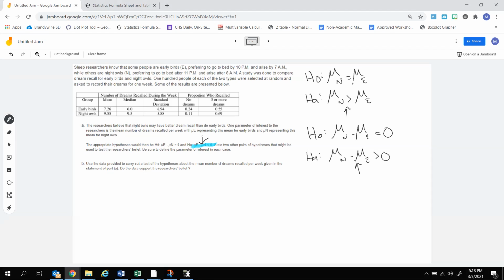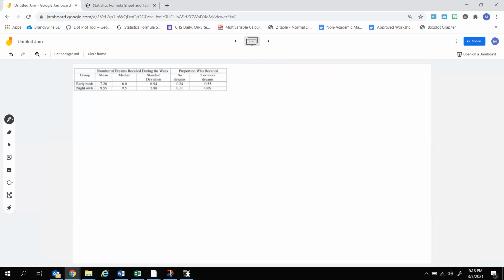One thing to look at when comparing these, though, they gave us a lot of information to throw us off here. First off, this is a means question, so all this proportion stuff means nothing. Also, because it's a means question, the median doesn't mean anything either. So we're not going to use any of that at all. Other important information is that I think it said somewhere in the question that they got like 100 people. Yep, 100 people of each of the two types was selected at random and asked to record their dreams for 1 week. So let us get started on part B, which is the full-blown hypothesis test.